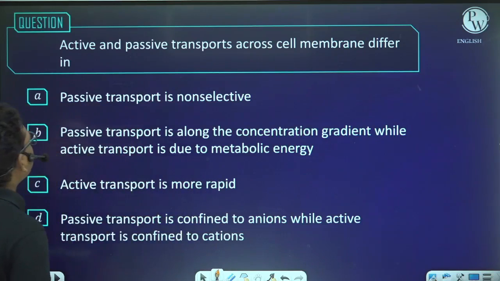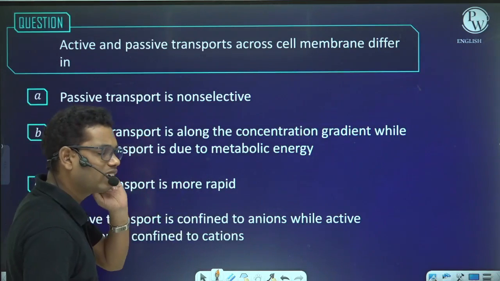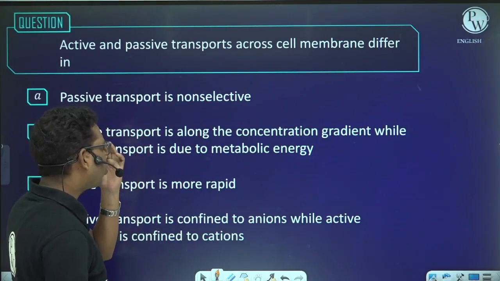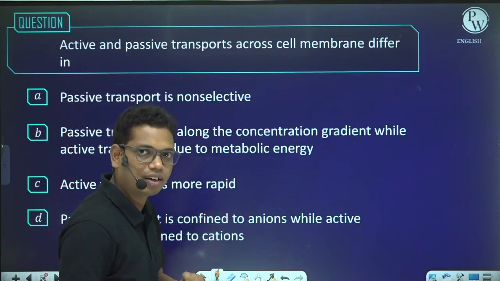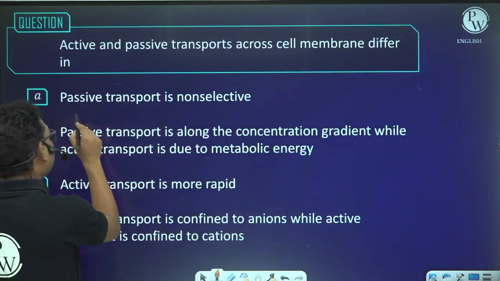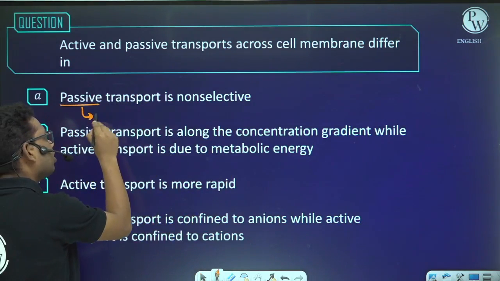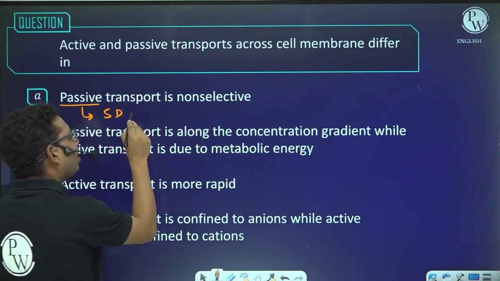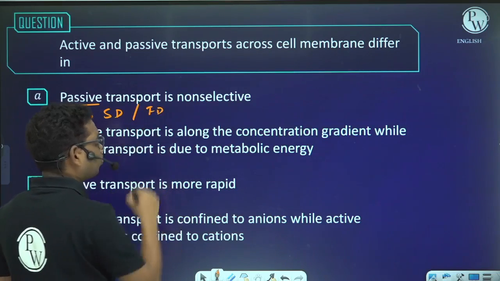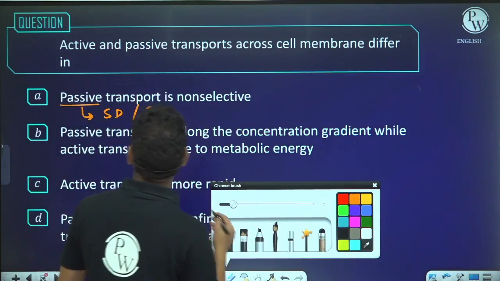Right? Next, active and passive transports across the membrane differ in. Passive transport is non-selective? No. Passive transport can be non-selective or can be selective. Okay, why? Because passive transport consists of two transports. What are those? One is simple diffusion and the second is facilitated diffusion. And this simple diffusion is non-selective.